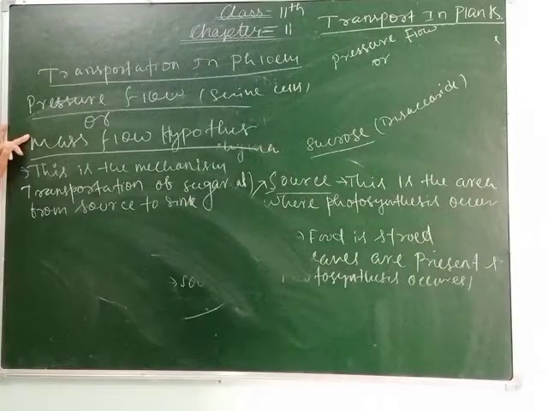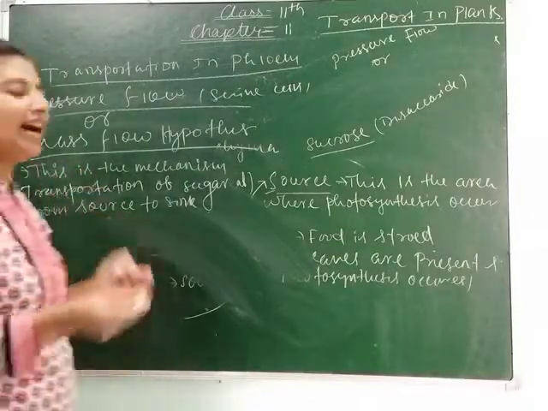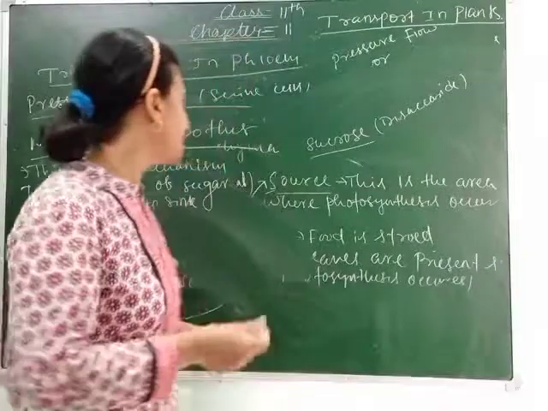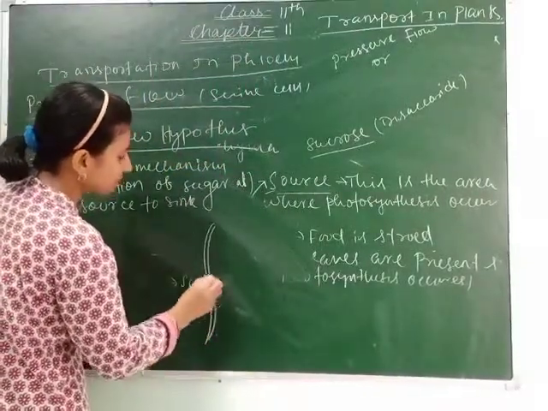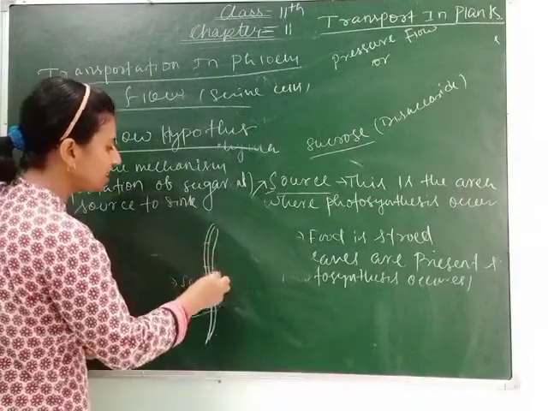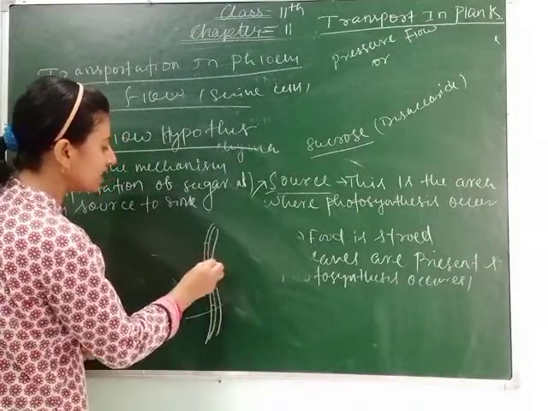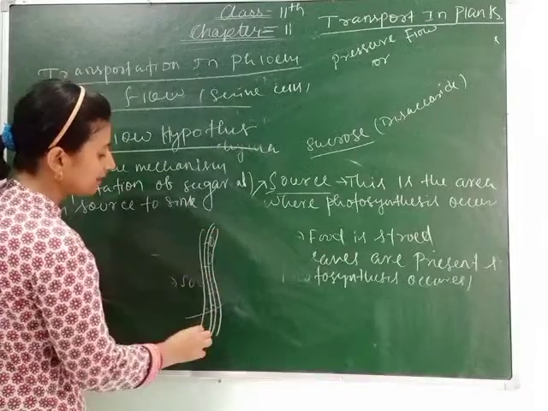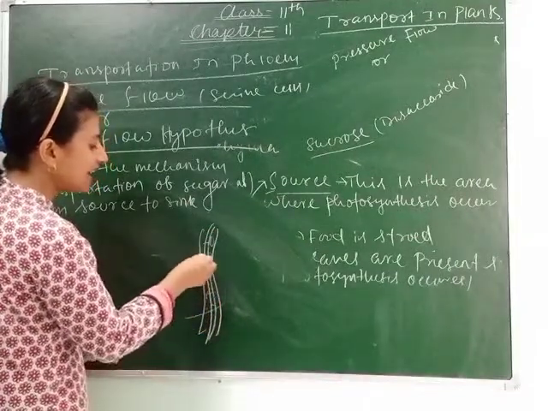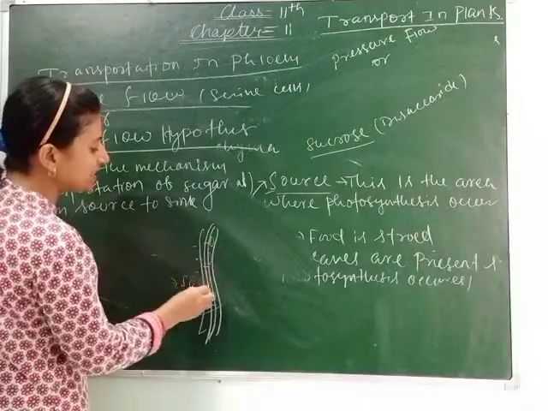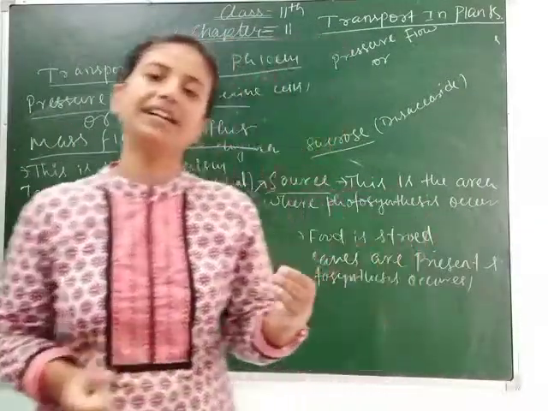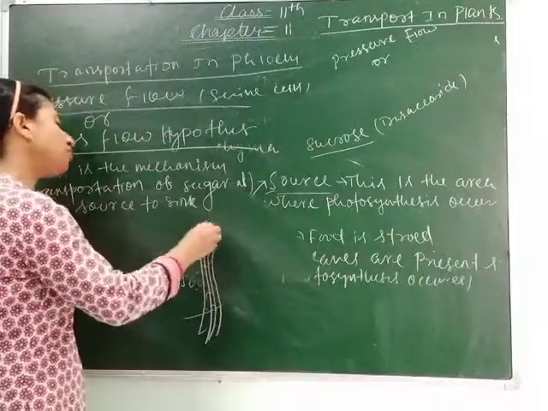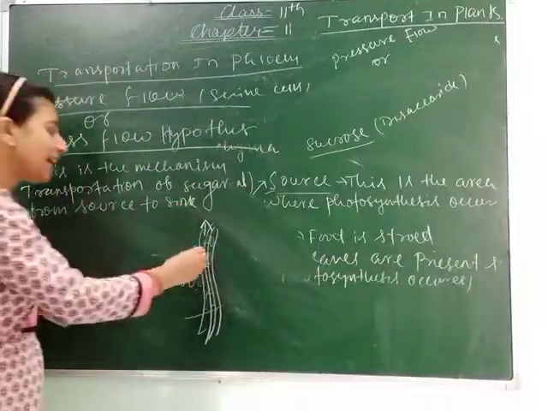Clear, students? So how does this occur? As we know, the sieve tubes are long, narrow, elongated structures like this. They are the sieve tubes. Along with the sieve tube, there are companion cells present, and between them some pores are present, due to which the transportation from the outer side to the inner side occurs, and they move in upward and downward directions.